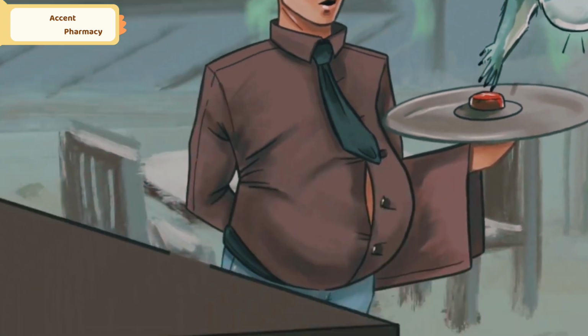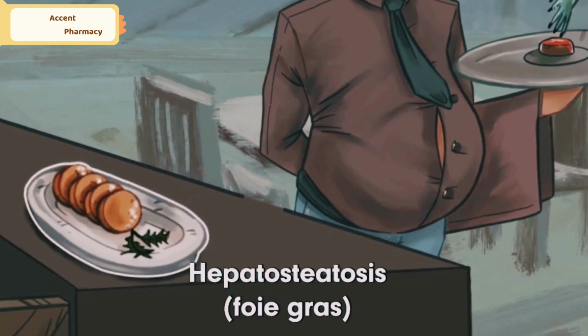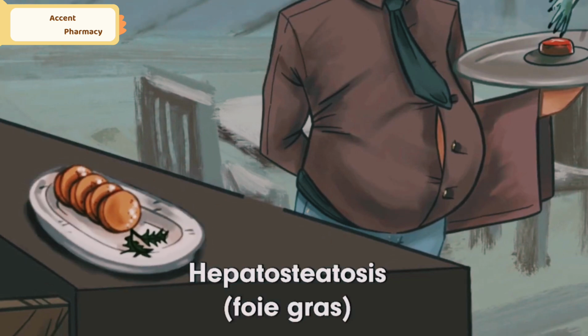Afterwards, shift your gaze left towards the bar. Someone's ordered an upscale classic, foie gras. For the uninitiated, foie gras is a French dish made of fatty liver, which is exactly what this represents here. In Kwashiorkor, reduced protein levels also reduce apolipoprotein synthesis, causing fatty change inside the liver. To understand why this happens, recall how apolipoproteins are important in exporting lipids like VLDL from the liver to the rest of the body. Without apolipoproteins, the liver cannot export lipids, resulting in accumulation of this fat inside the liver.